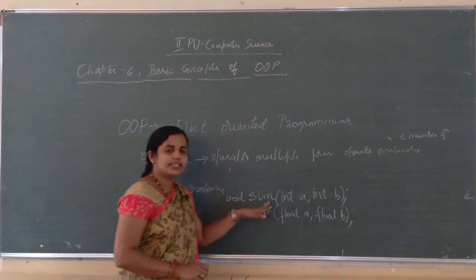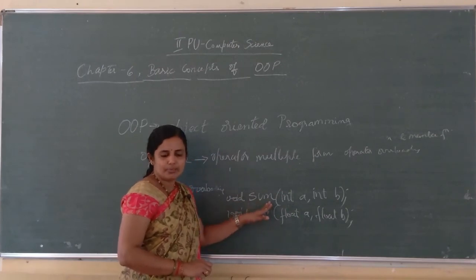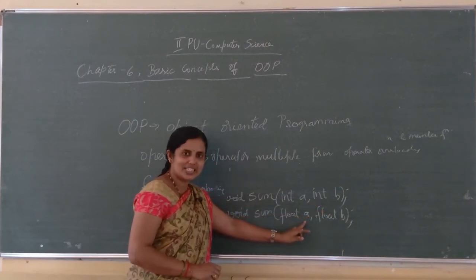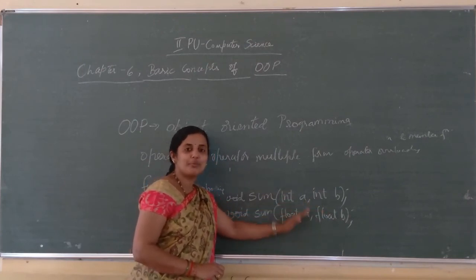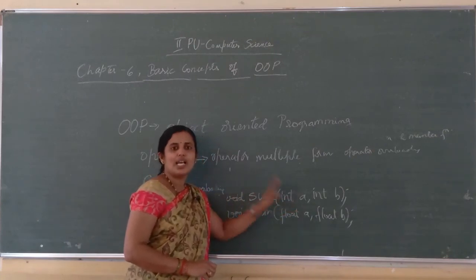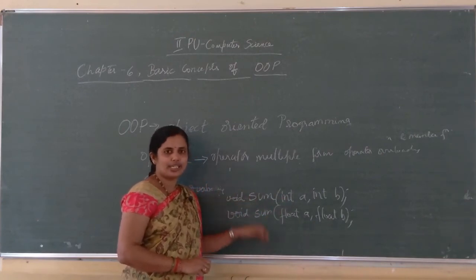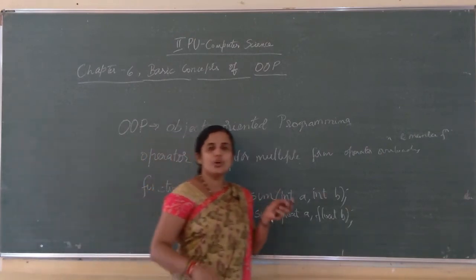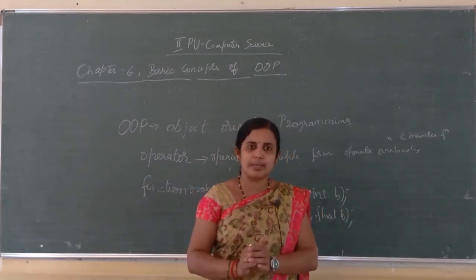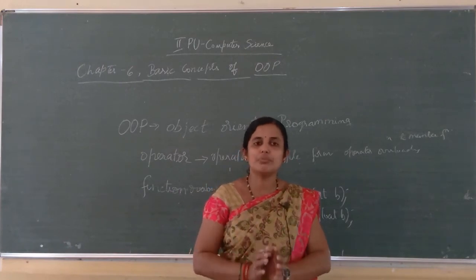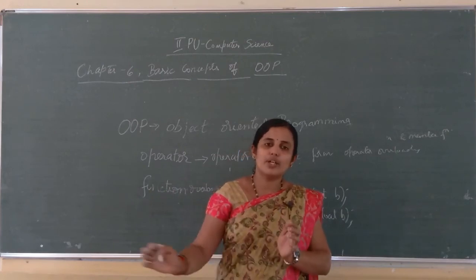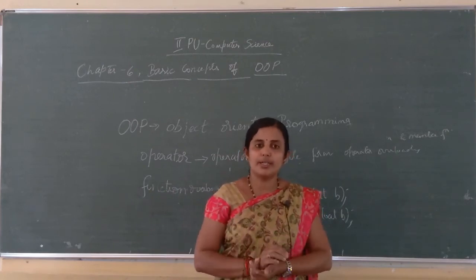Here the function name is the same, sum, but the number of arguments is the same here while the type of argument is different. Either the number of arguments must be different or the type of argument must be different. When you use function overloading, you can use the same function name in all the functions. All the functions must contain the same name, but the argument list must differ, either in number or in type of argument.